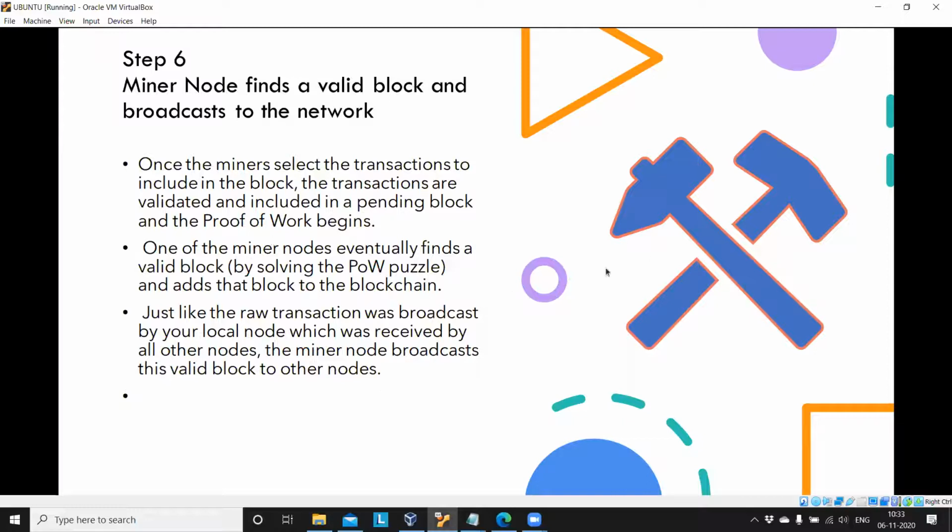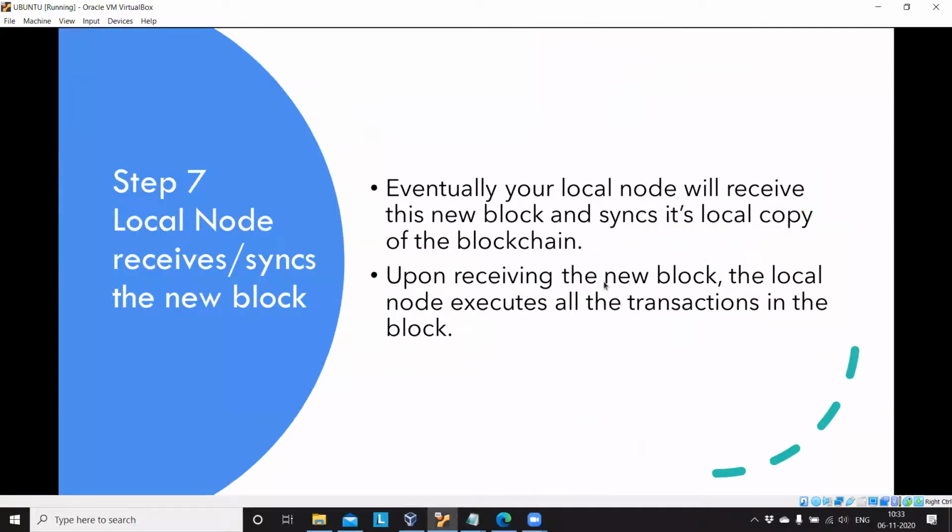So once the miner finds the proof of work consensus algorithm solution, that particular miner will broadcast the solution to all the nodes available in the blockchain network, and they will verify that. Step 7: eventually your local node will receive this new block and sync its local copy of the blockchain.